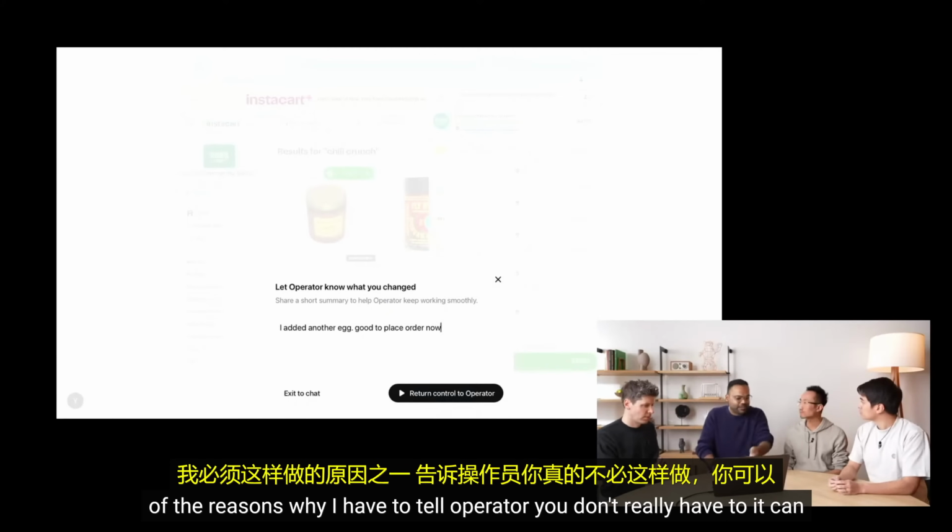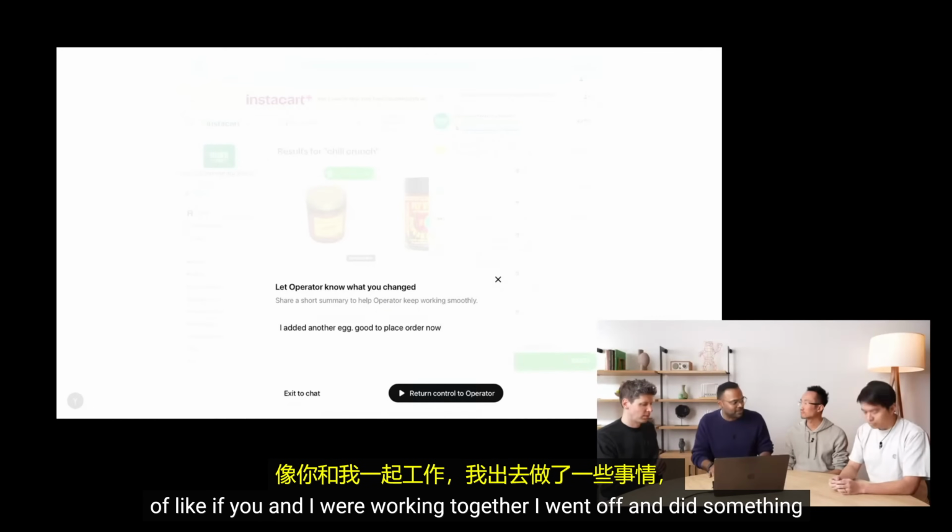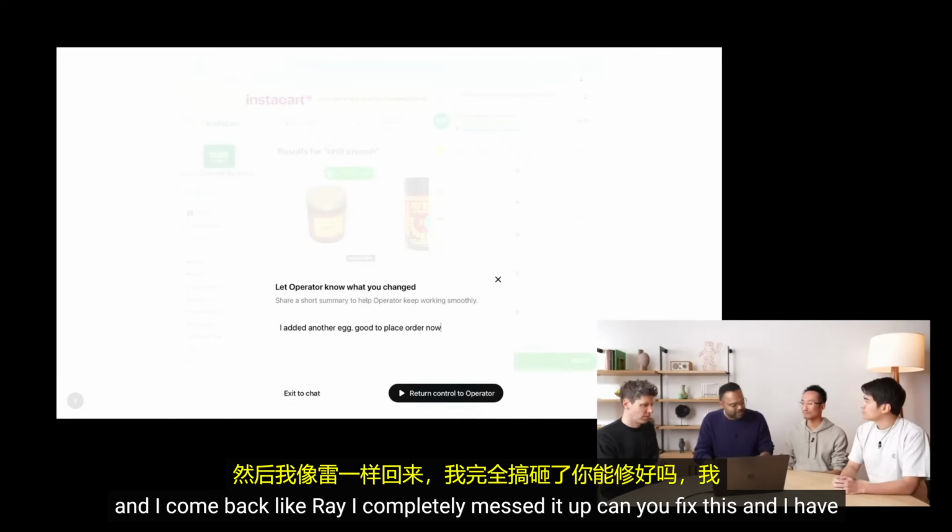Or you don't really have to. It can look at the last screenshot and try to guess it. But it's really good. It's sort of like if you and I were working together, I went off and did something, and I come back with like, Ray, I completely messed it up. Can you fix this? Gonna have to tell you that.